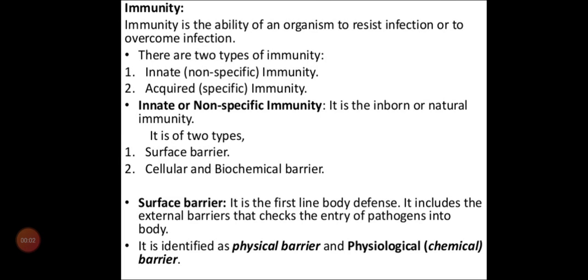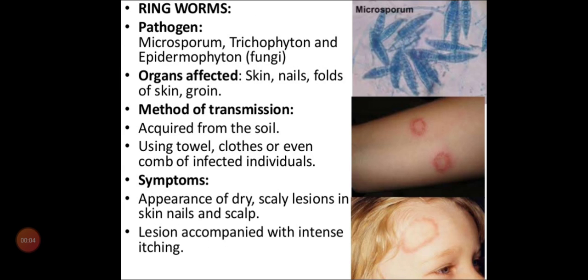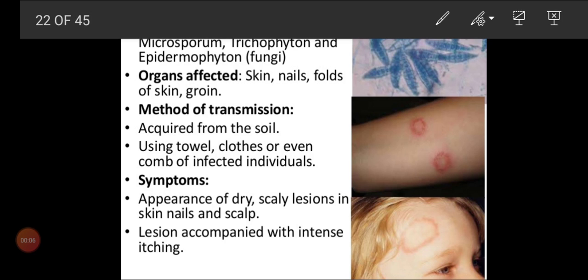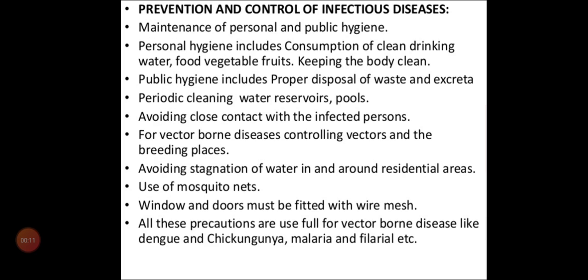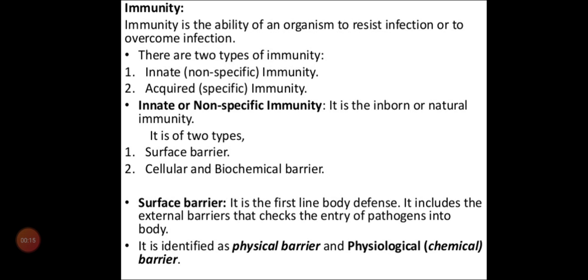Good morning, children. Last class we learned about infectious diseases and also the preventive methods. So today's class we shall start with immunity and the types of immunity. We have learned about the diseases which are caused by bacteria, fungi, viruses, protozoans and also by helminths.